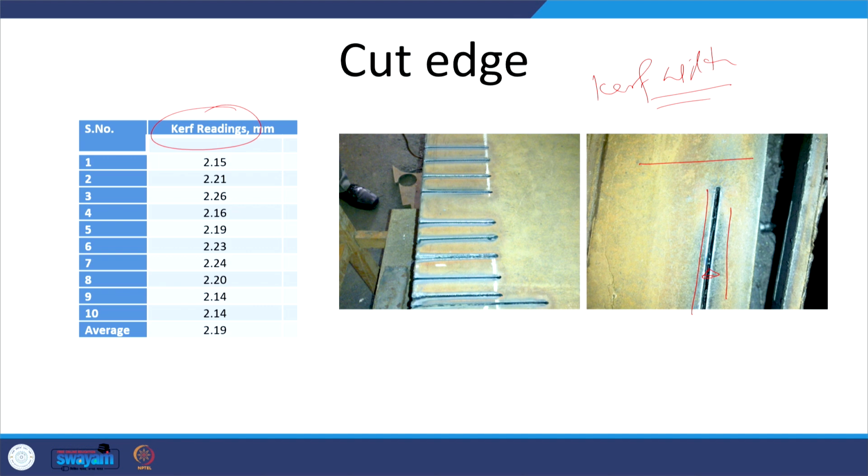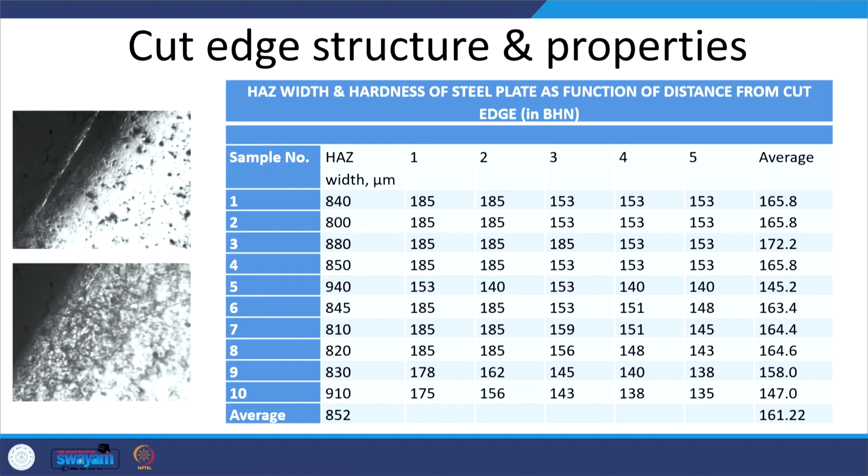This is one of the performance parameters of cutting. If we take the readings of the kerf width at multiple locations, it ranges from 2.15 to 2.1, and on average the kerf width is 2.19.